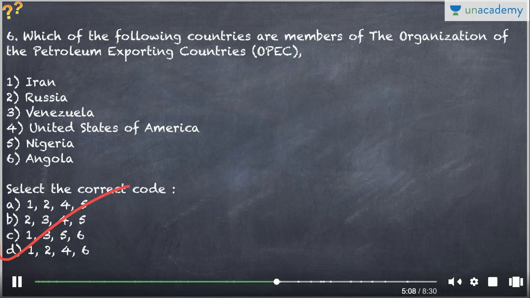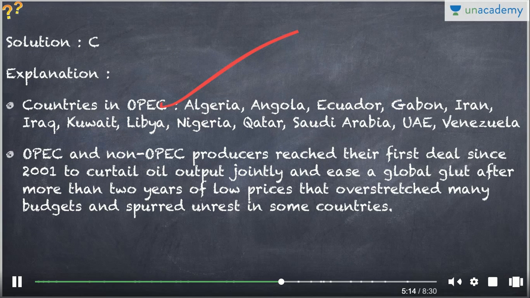So Iran, Venezuela, Nigeria, and Angola are the members of OPEC. The countries in OPEC are 14: Algeria, Angola, Ecuador, Gabon, Iran, Iraq, Kuwait, Libya, Nigeria, Qatar, Saudi Arabia, UAE, and Venezuela. And this is in the news because both OPEC and non-OPEC members have reached, for the first time, a deal to curtail oil output, which has obviously pushed up oil prices after the global glut and more than 2 years of low prices.